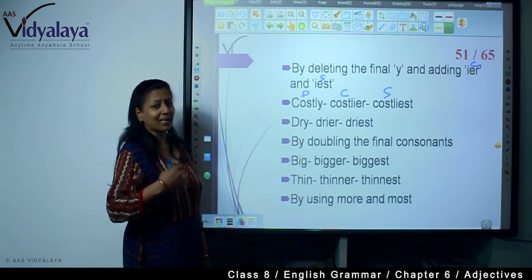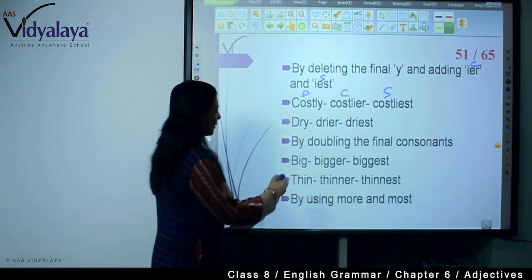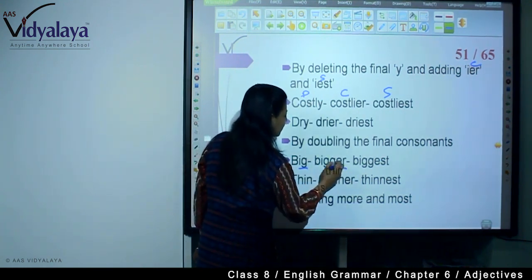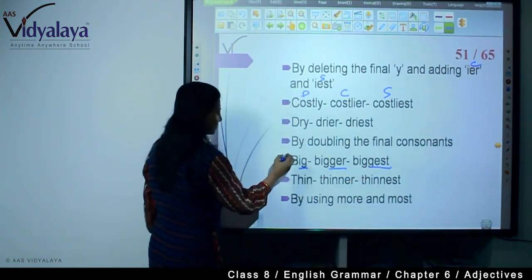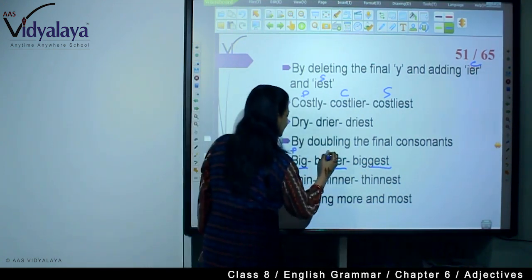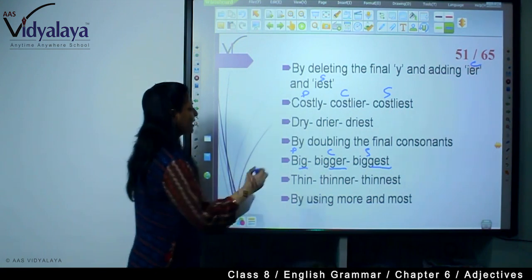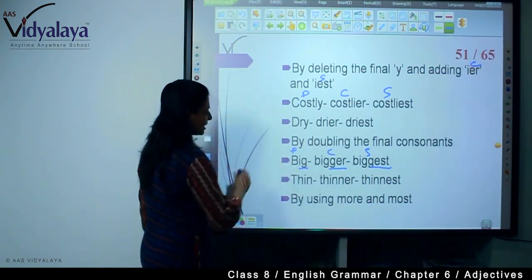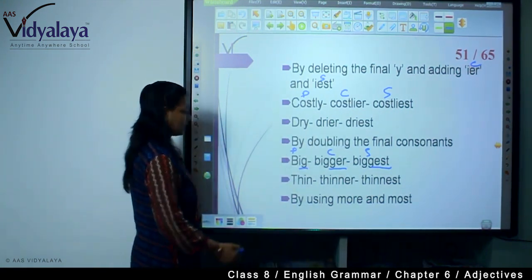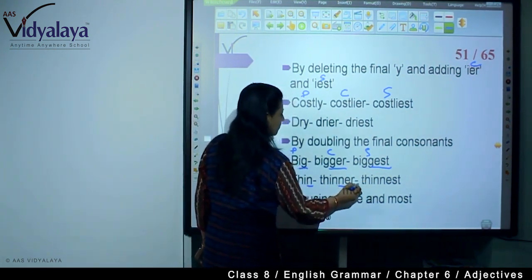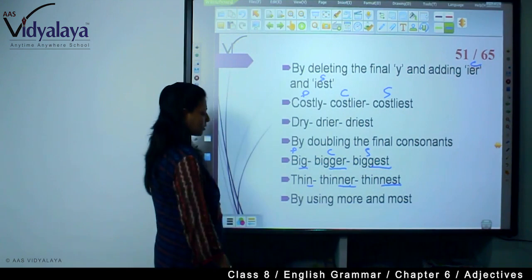By doubling the final consonants: big, bigger, biggest. See, we have doubled the final consonant. Here G is the final consonant. Now thin, thinner, thinnest. See, we have doubled the consonant.